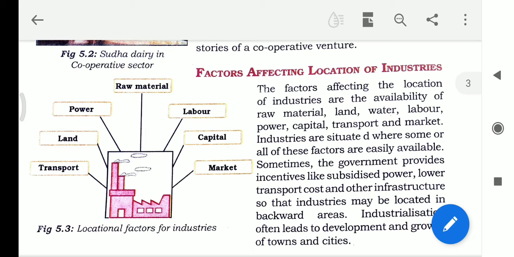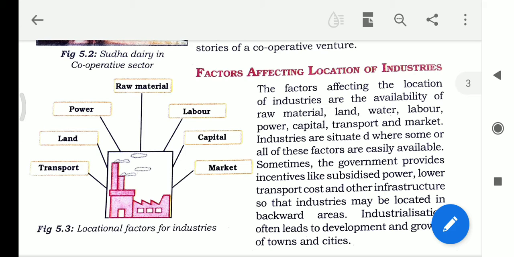Raw material, power, land, transport, labor, capital, market, all these things are most important to locate an industry. Industries are situated where some or all of these factors are easily available.